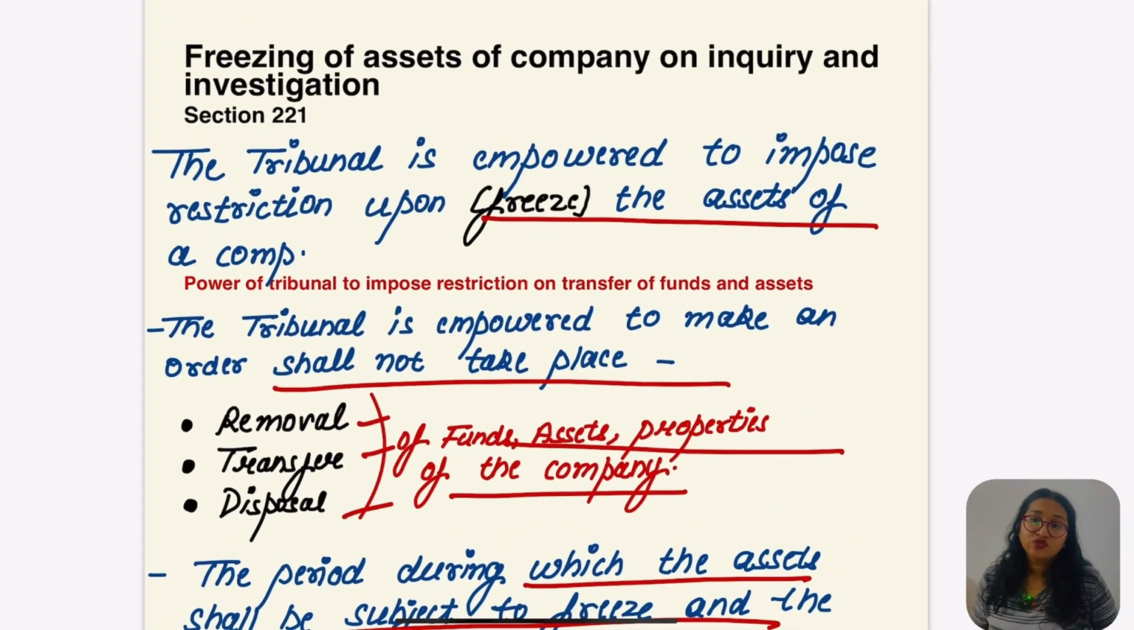Freezing of assets is actually done by the tribunal. If they think that the company, the director or the employees who hold potential power are doing something wrong, or they can change the evidence or manipulate any documentation or assets of the company to hide it from the inspector, in that case the tribunal has the power to seize. First of all, seizure in the case of books of accounts. Second, as I told you in this section, they have power to freeze the assets of the company for a maximum of 3 years.